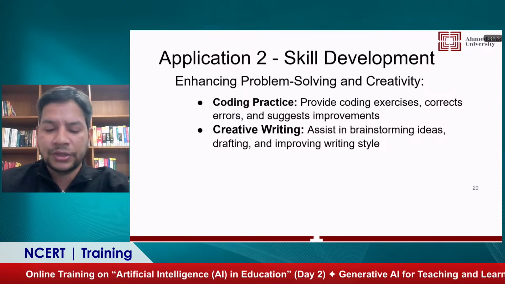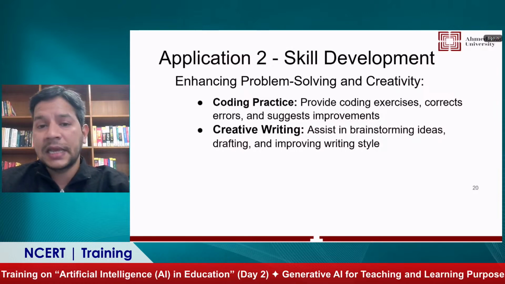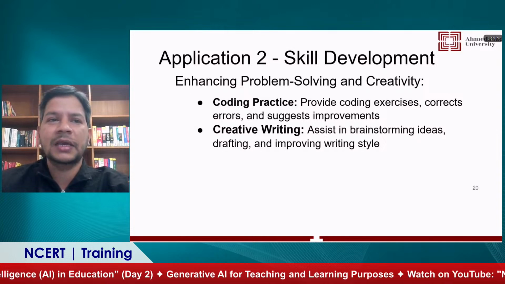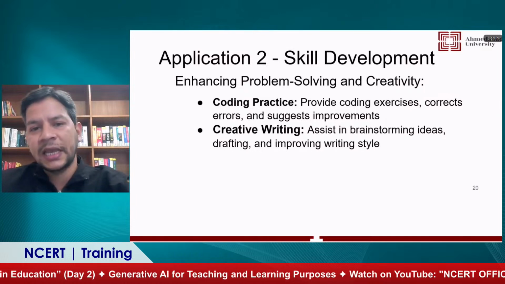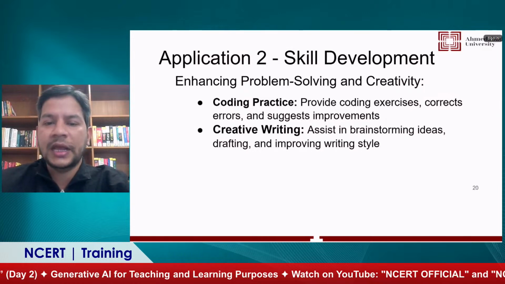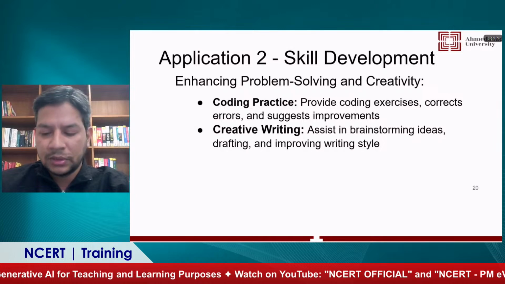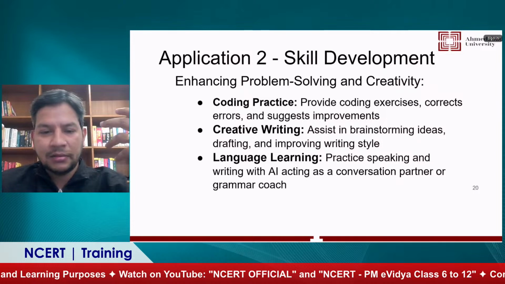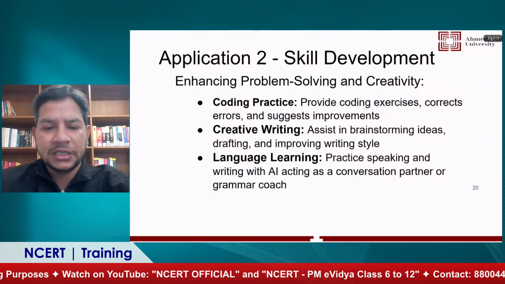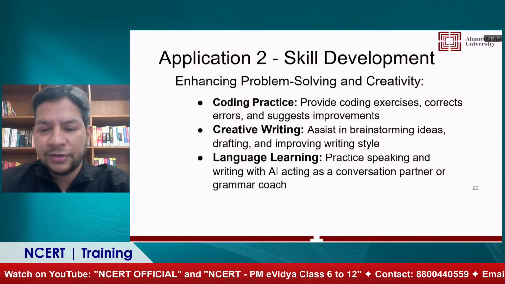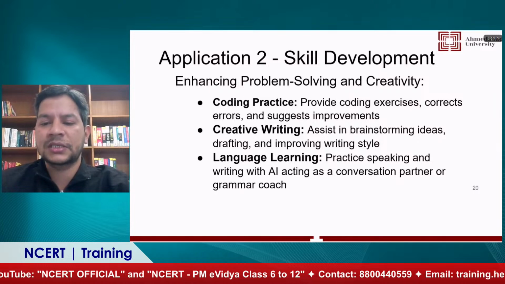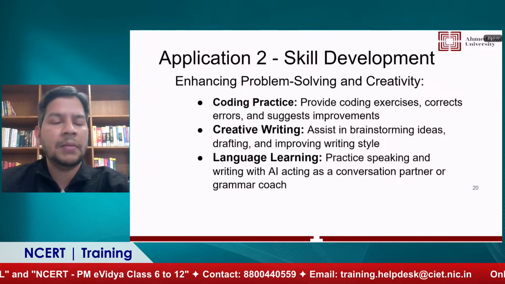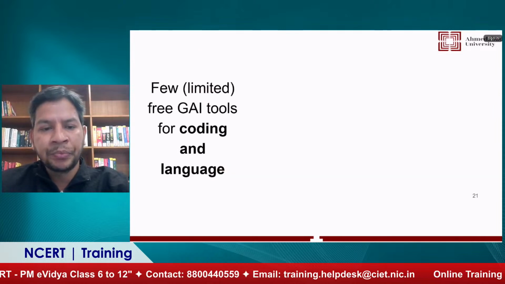In creative writing, for example, if you're writing an essay as a student, before submitting it to the teacher you want to know whether your essay is right or not, or what is missing, you can ask ChatGPT or any generative AI tool to comment on your essay. Then language learning, as I mentioned, is one of the best applications of generative AI right now. You can use it as a conversational partner and also as a grammar coach. So pronunciation, grammar, everything can be improved with them.